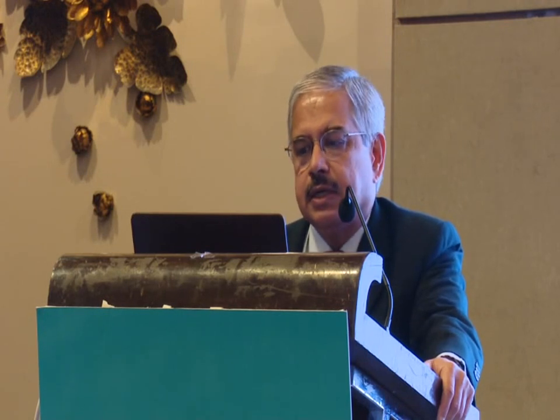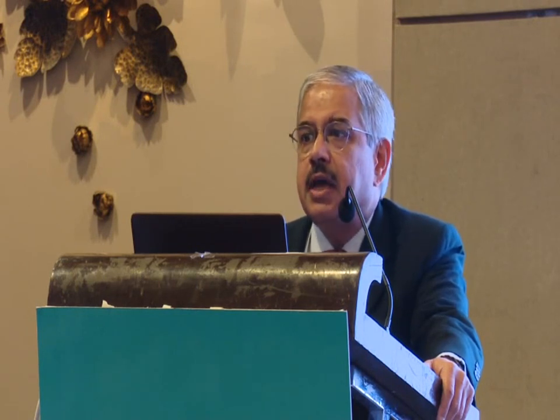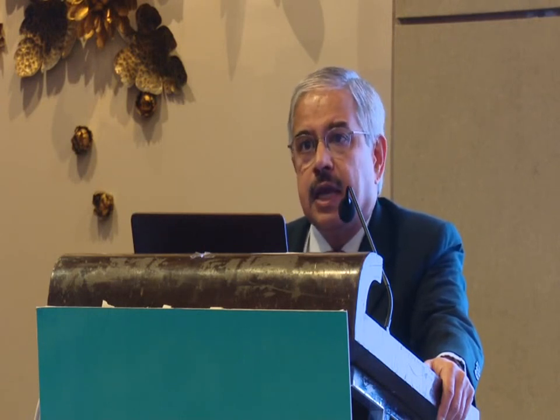There are different types of supraventricular tachycardias which can give rise to narrow QRS tachycardias, the most common being the AV node reentry tachycardia. Here the reentry circuit is within the AV node. The second is the AV reentry tachycardia. These are variants of WPW. These are accessory pathway mediated tachycardias. And the third is atrial flutter and fibrillation.